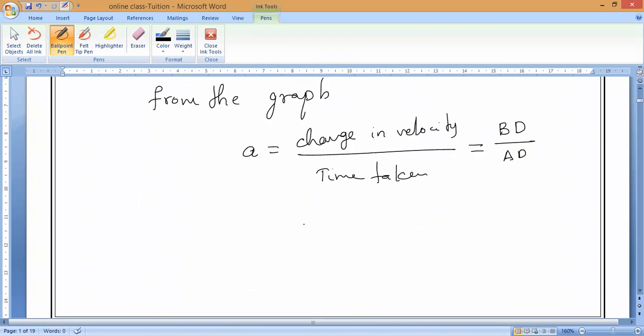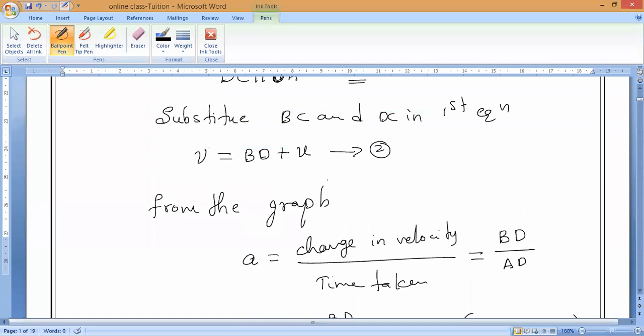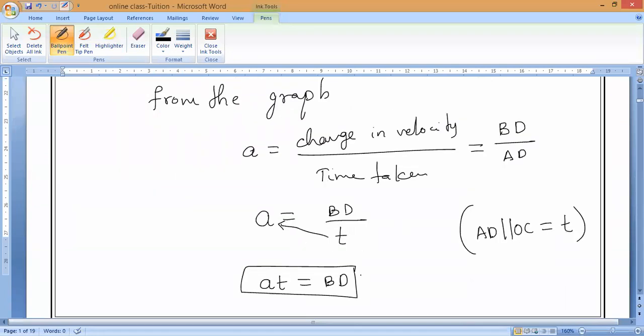Acceleration A is equal to BD divided by AD, and AD is parallel to OC, which is equal to time. Can I write time in place of AD? Yes. Now, we want BD. T is in the division, so BD is equal to AT. Any doubt in this? So in place of BD, I can write AT. Let us call this equation number 3.